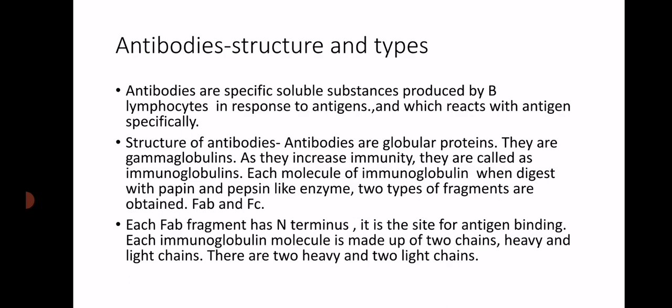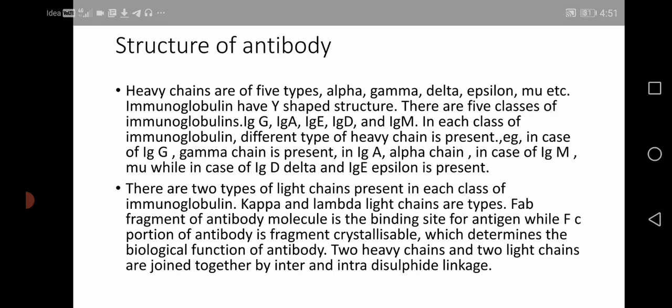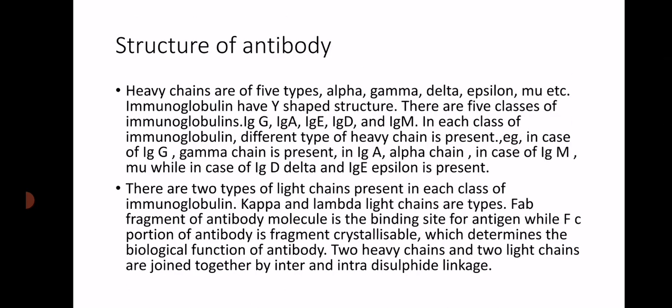So each immunoglobulin molecule is made up of two kinds of chains, heavy and light chains. There are two heavy chains and two light chains in each antibody molecule. The heavy chains are of 5 types. They are alpha, gamma, delta, epsilon and mu. In each class of the immunoglobulin, a different type of heavy chain is there. So there are 5 classes of immunoglobulins.